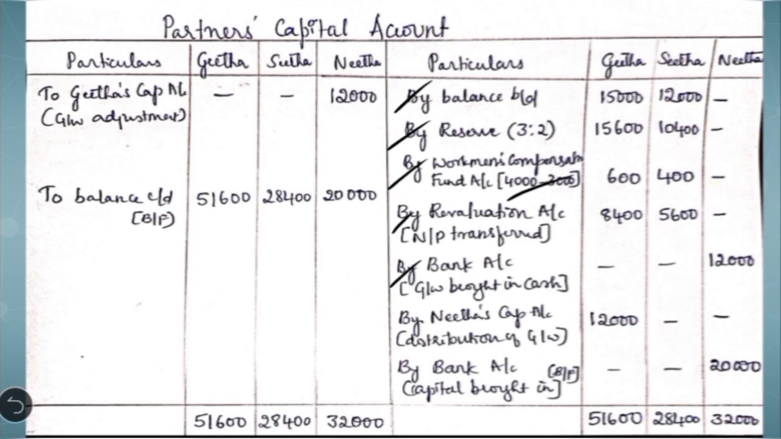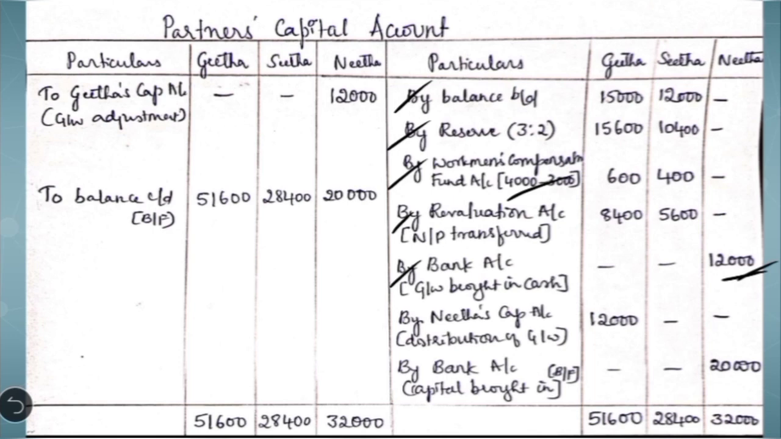First entry will be for bringing in goodwill in the form of cash. The entry is bank account debit to new partner's capital account. So by bank account we have to write the amount in new partner's capital account, 12,000. You can write the narration in the bracket, goodwill brought in cash. Then later it has to be distributed.